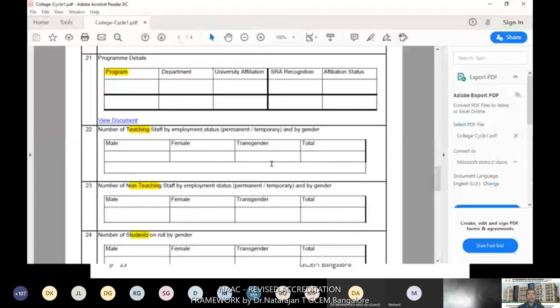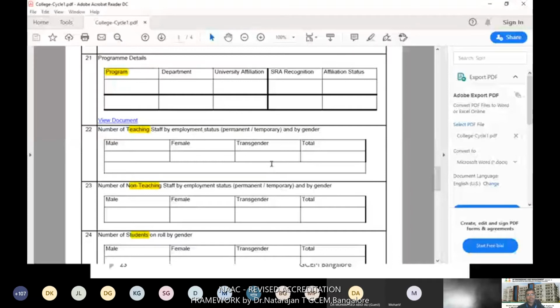Then another one: does the institution have statutory cells and committees? This is another very important thing, since NAAC has asked that a few cells be established in institutions as mandatory. I'll tell you a few: the SC/ST cell, the OBC cell, the women empowerment cell, and the anti-ragging cell. These are the mandatory cells they have asked for in your institution. You need to give a few details about them.